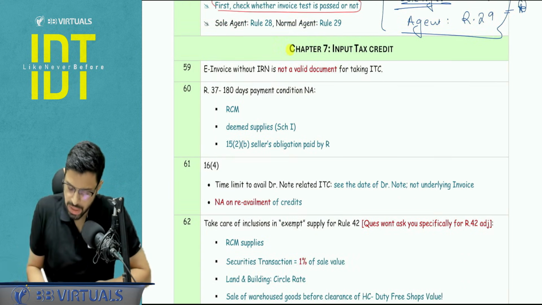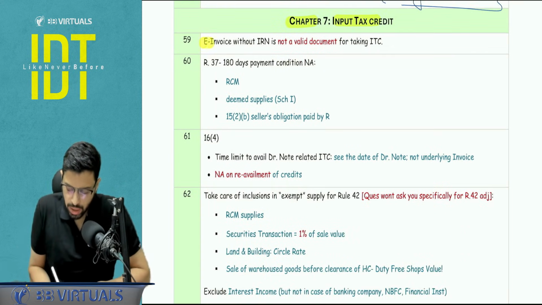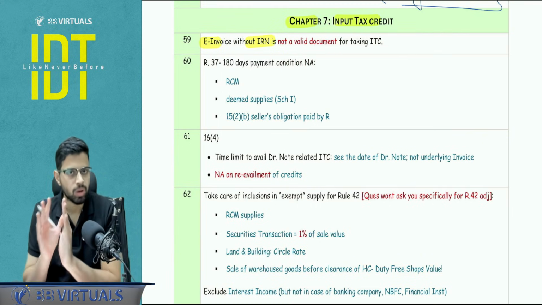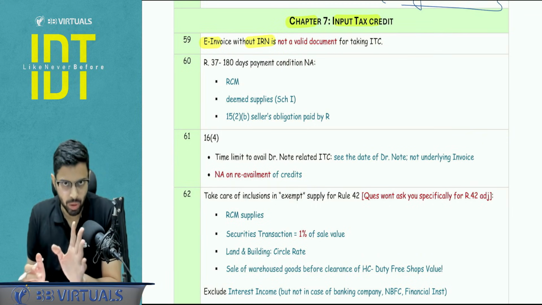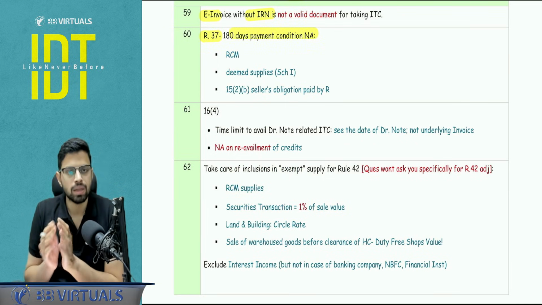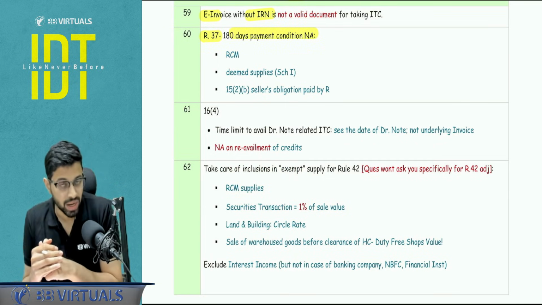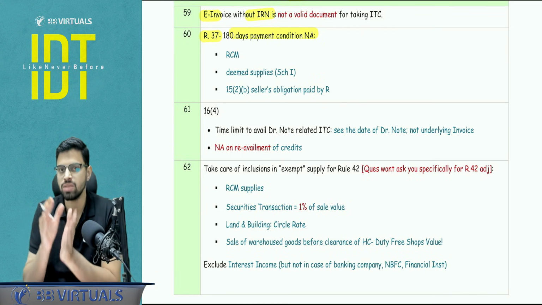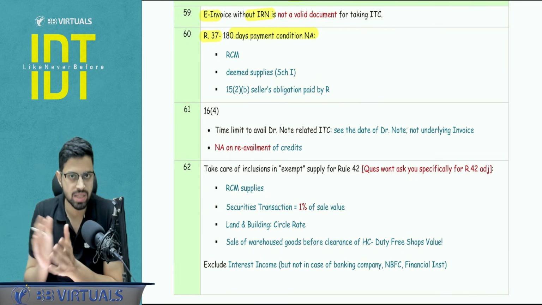Okay, next chapter, Chapter 7, ITC. Let's start. An e-invoice without the invoice reference number is not a valid document. So for the recipient, there will be no ITC. This can be asked in one of the adjustments. One of the rules says that the supplier invoice needs to be paid within 180 days, and if it is not paid, then when this 180 days expires, ITC reversal has to take place.